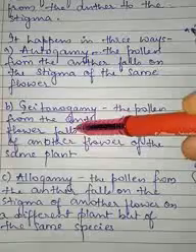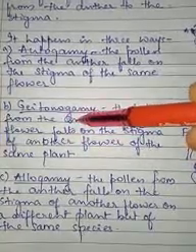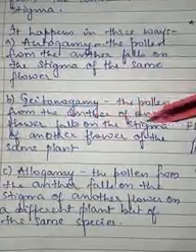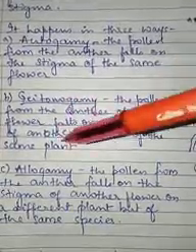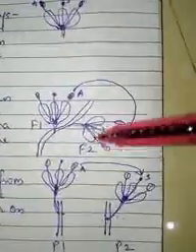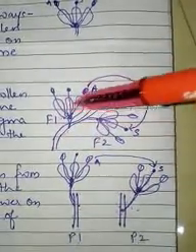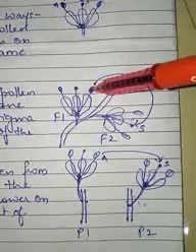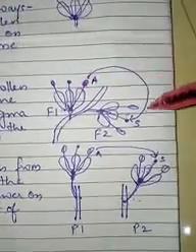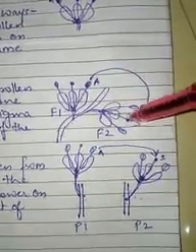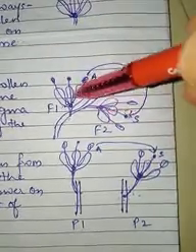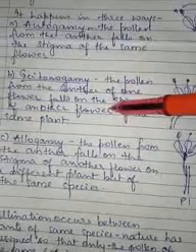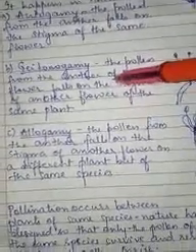Next is geitonogamy. Geitono means neighboring. The pollen from the anther of one flower falls on the stigma of another flower of the same plant. So we have a plant on which the flowers are produced. The pollen grains will get transferred from the anther of one flower to the stigma of another flower, and both the flowers are present on the same plant. Such type of pollination is geitonogamy.